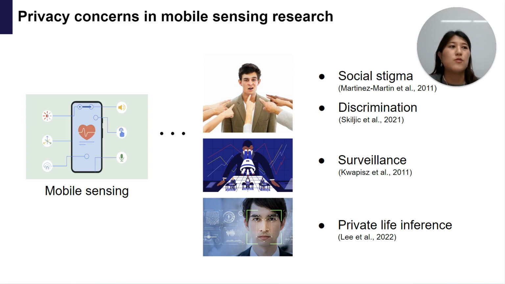Protecting user data and ensuring privacy is especially critical in this type of research, as the sensitivity of behavior and mental health diagnostics and predictions may lead to social stigma or discrimination, which can ultimately influence one's employment or health insurance. Furthermore, collecting everyday data generated by an individual can lead to surveillance as well as inferences about one's private life.